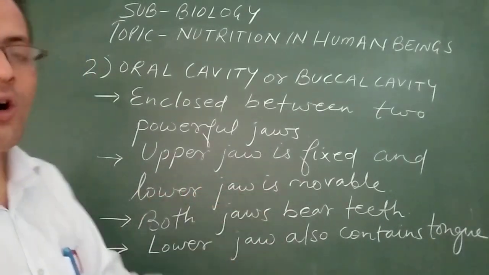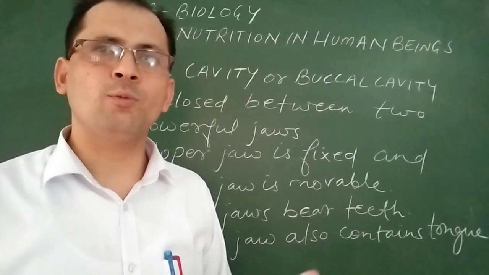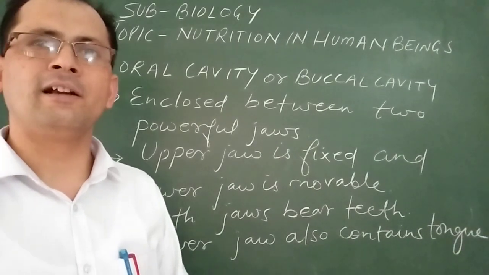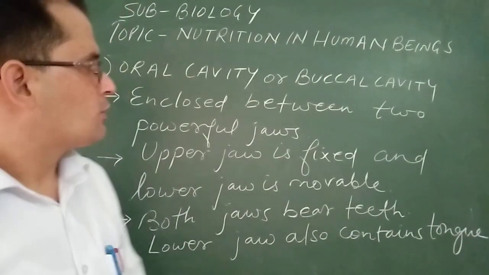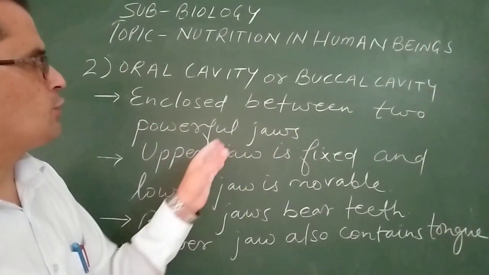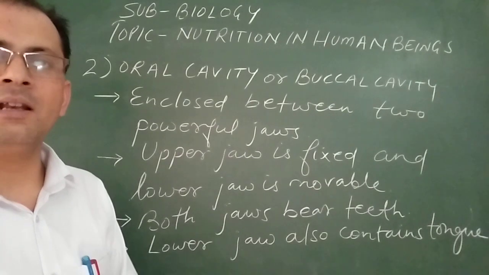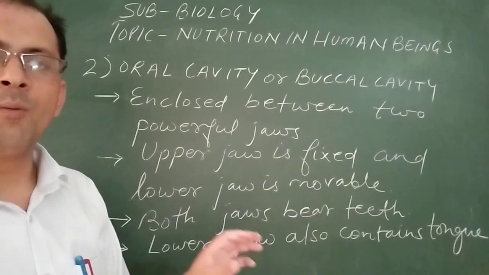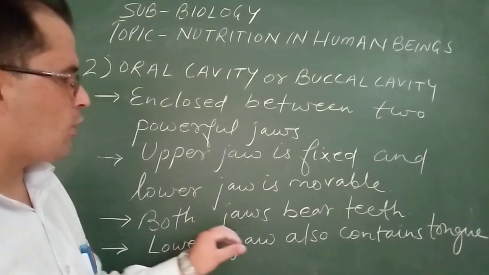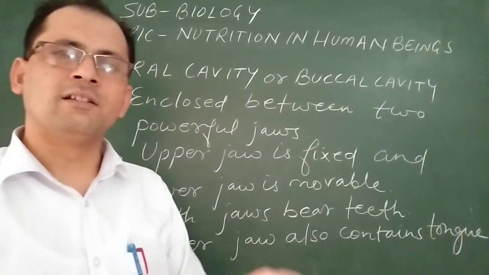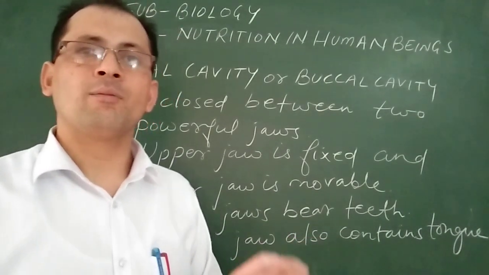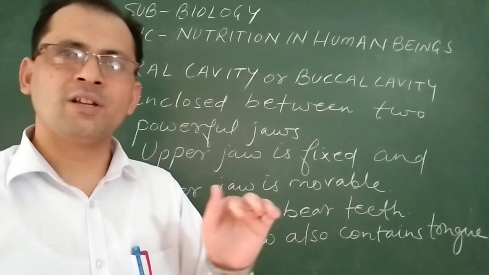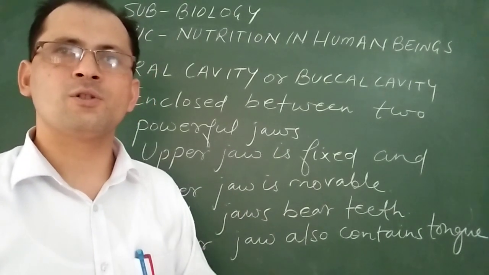Now let us see the upper jaw. The upper jaw is fixed, it is not movable, but the lower jaw is movable, and the lower jaw contains the tongue. So enclosed between two powerful jaws is the oral cavity or the buccal cavity. The lower jaw contains the tongue, and both the jaws bear teeth in a semicircular way. So the upper jaw contains teeth and the lower jaw also contains teeth.